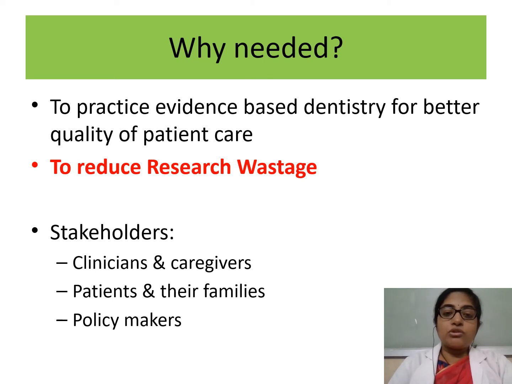Second aspect is to reduce the research wastage, because suppose a systematic review clearly tells you by very good evidence that such and such treatment is working or such and such treatment is not working, then there is no need to repeat the same studies and same designs and same population again and again. So a systematic review tells us what has already been done and what has already been established. It also tells us what has not been established and what are the gray areas or what is the knowledge gap in that particular area, and we can identify and perform research to reduce the research wastage.